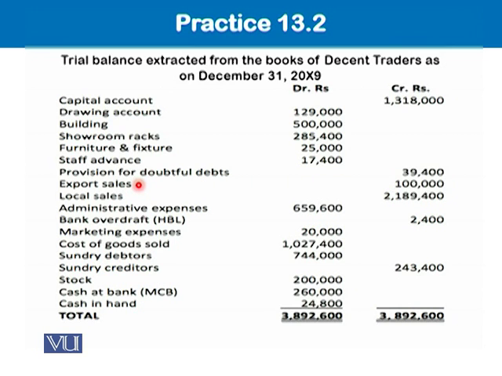By the way, these are the sales that you made outside the country. This is the sale that you made inside the country. So both are your sales. Good. Administrative expense, all in one. We don't have a long detail of the expenses. All these are administrative expenses. Then bank overdraft appearing in the credit side. Overdraft. Yes, it is our liability. Since it is appearing in the credit side, it is not our asset. That's great. Marketing expenses are expenses.